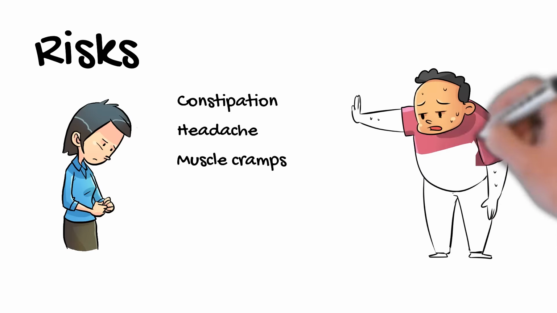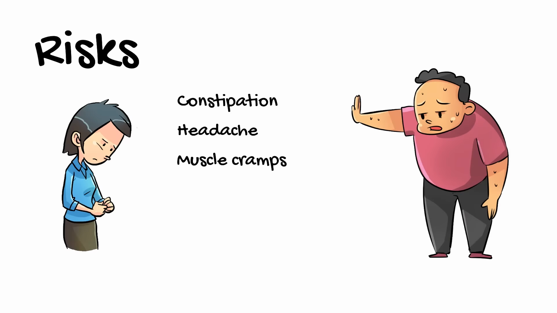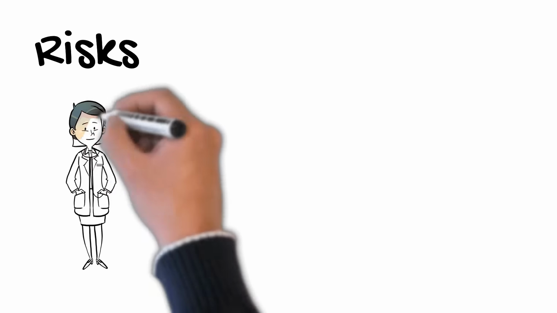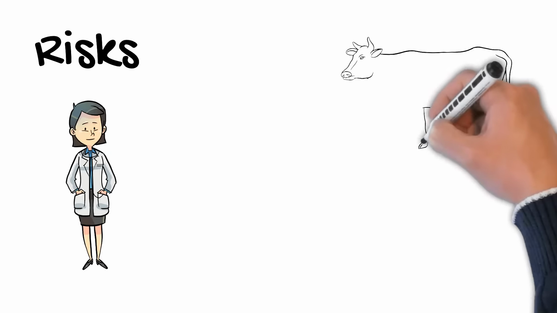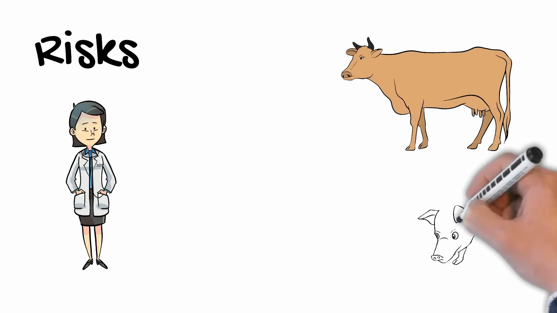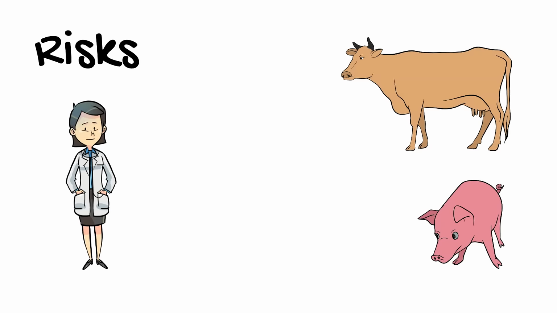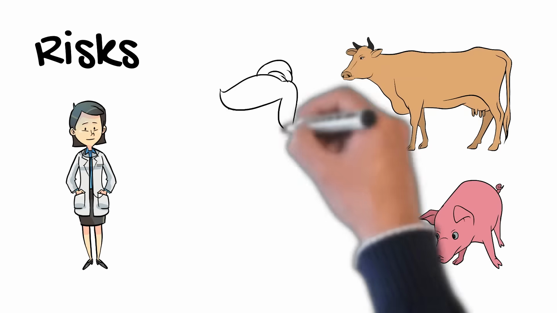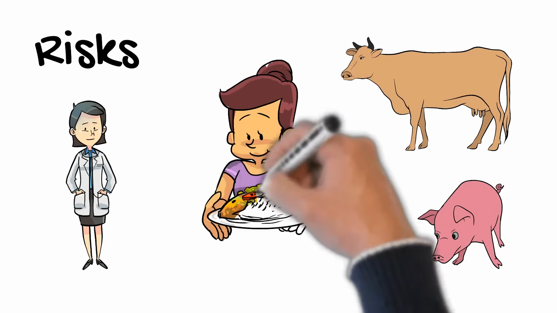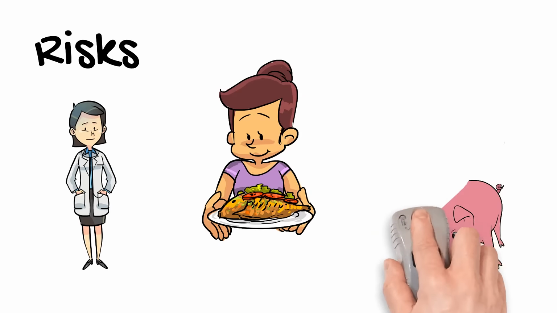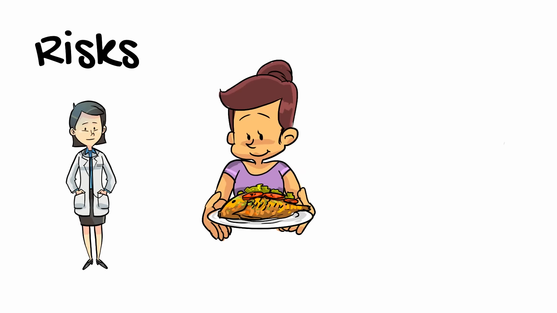It's not clear what kind of possible long-term health risks a low-carb diet may pose. Restricting carbs in the long term may result in vitamin or mineral deficiencies and gastrointestinal disturbances. Some health experts believe that if you eat large amounts of fat and protein from animal sources, your risk of heart disease or certain cancers may actually increase. If you opt to follow a low-carb diet, pay attention to the fats and proteins you choose. Limit foods with saturated and trans fats, such as meat and high-fat dairy products, which may increase your risk for heart disease.